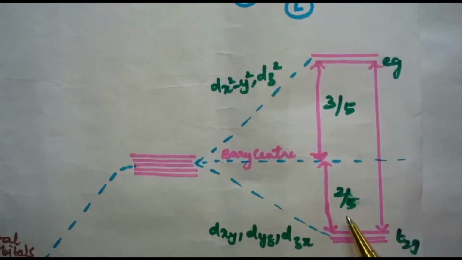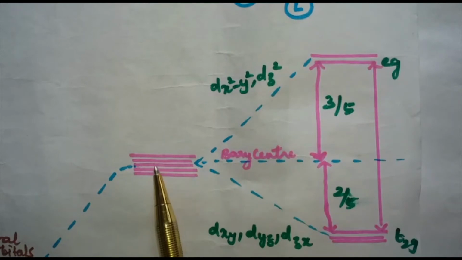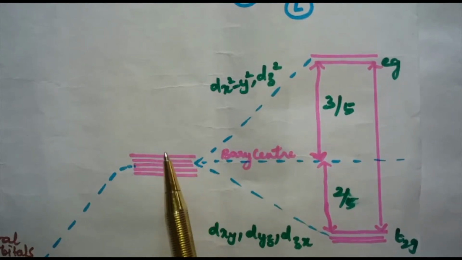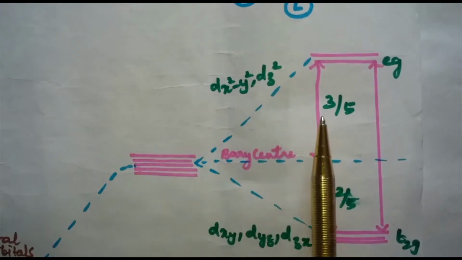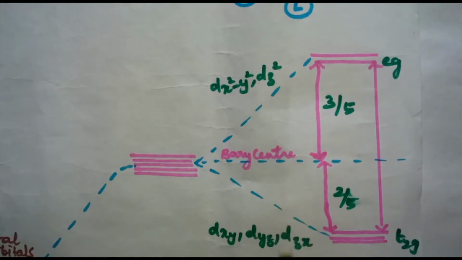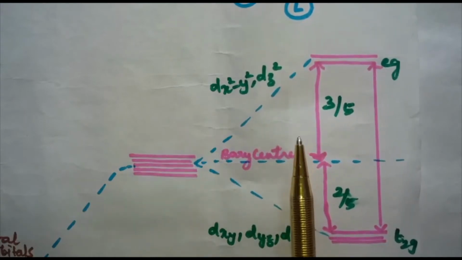What do you mean by crystal field splitting? The splitting of the degenerate levels due to the presence of ligands in a definite geometry is termed crystal field splitting.